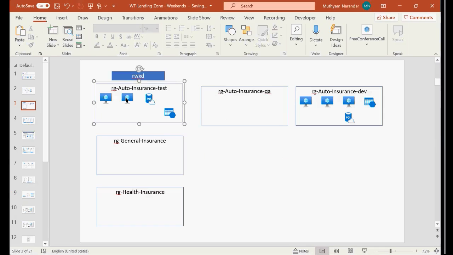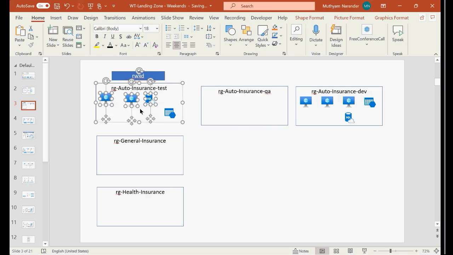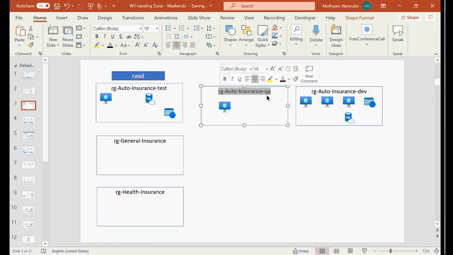Now there is a requirement to move this VM into another RG. Earlier this VM was here. When you are doing this, this RG and this RG will enter into locked mode.